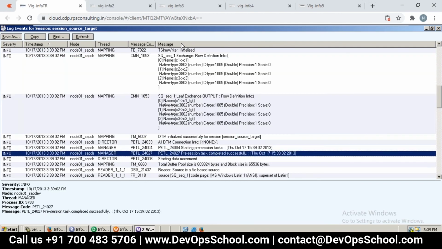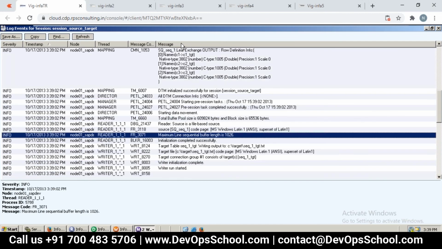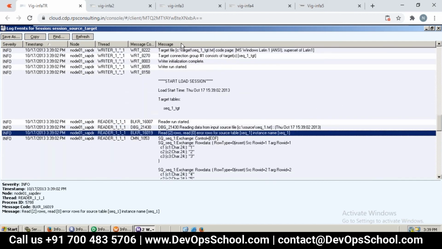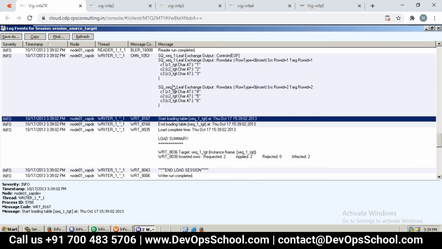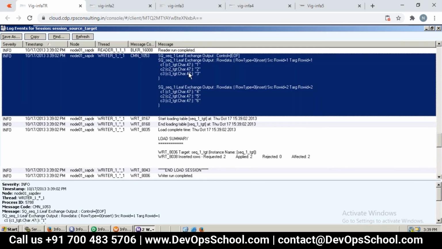We can see the metadata, and also the detailing part. And see each row of data: first row 1, 2, 3, and also 4, 5, 6. Row level data can be seen here, row 1 and row 2. So this much you don't get from the normal trace level.